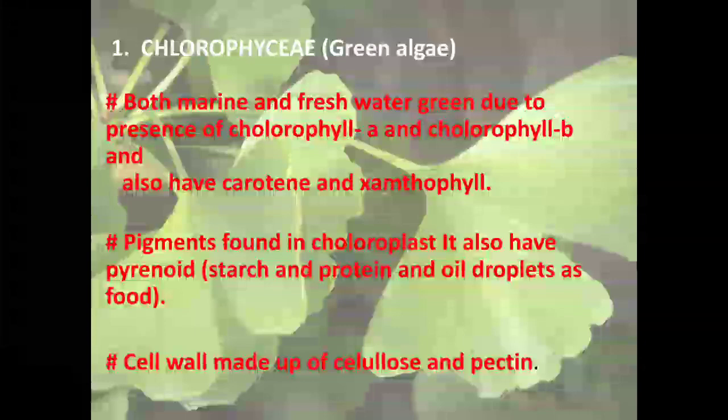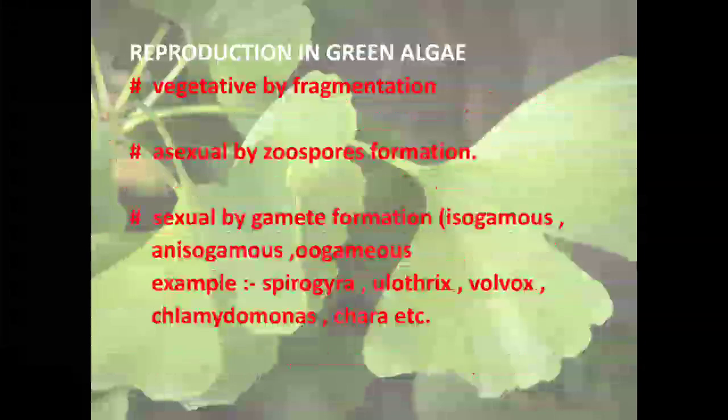The entire cell wall of the green algae is made up of cellulose and pectin. In reproduction, green algae show three types. Vegetative reproduction is by means of fragmentation, meaning if a fragment of the alga is broken off, it has the tendency to grow into a new algal filament.